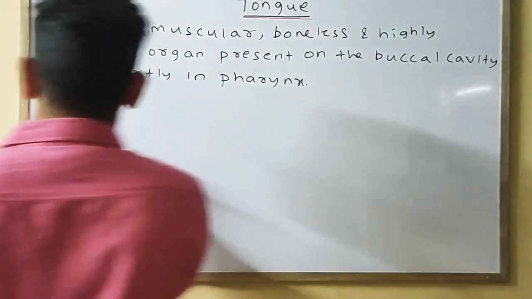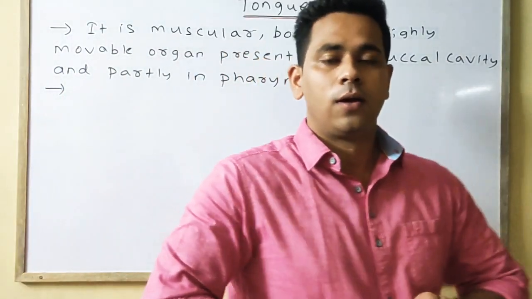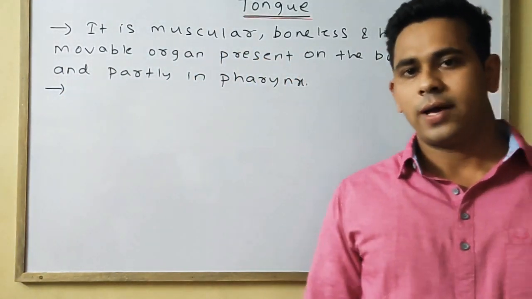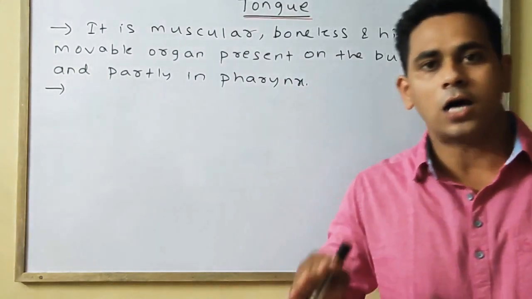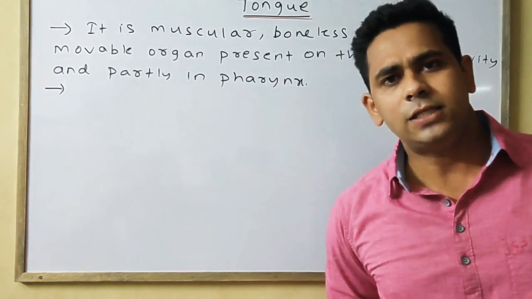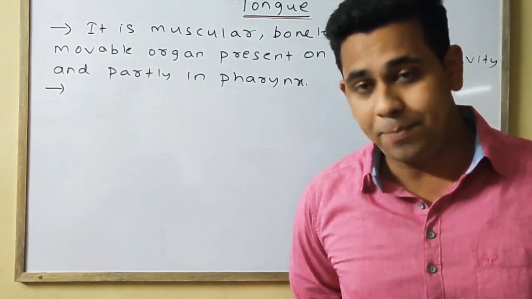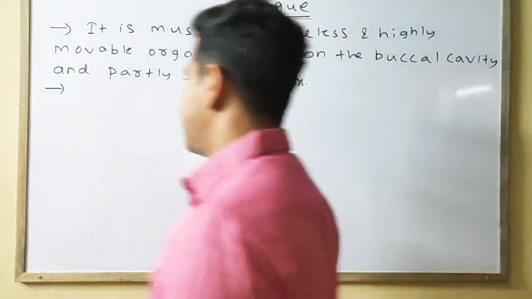Second point, tongue have two main portions. One is the base, other one is the apex region. The base is fixed, but the apex is free or movable.